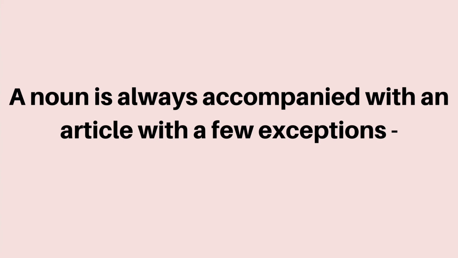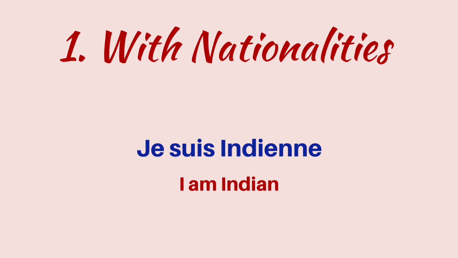Now, a noun is always accompanied with an article, though there are a few exceptions where we do not write the indefinite article. Let's look at each one of them. First is with nationalities. So if I talk about somebody's nationality from the country which they belong to, say for example, je suis indien, I am Indian. I can say I am an Indian person in English where I use the article an. But in French, with nationalities, we will never use the indefinite articles.